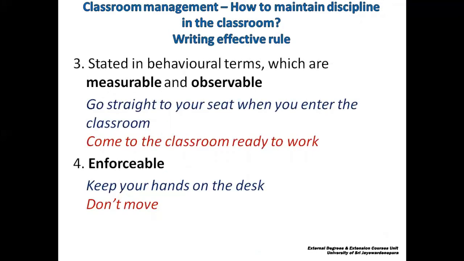Also, the rules need to be stated in behavioral terms. These rules have to be measurable and observable. Now, to take an example that is on the slide here, a measurable and observable rule would be "Go straight to your seat when you enter the classroom." So you can see the student going to the seat and taking her or his seat in the classroom. On the other hand, if you say "come to the classroom ready to work," that is very vague, and it's not easy to measure and observe whether that student has done that.